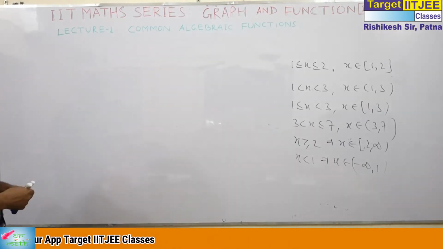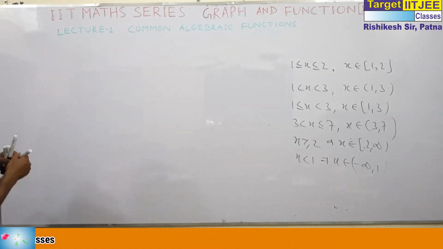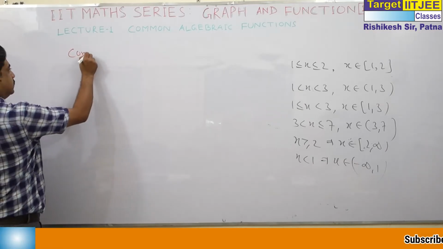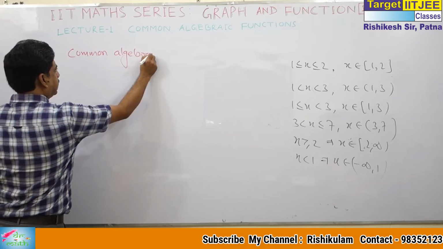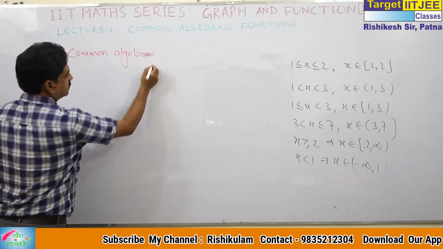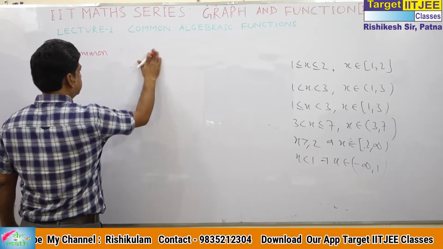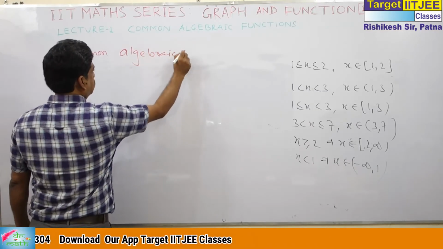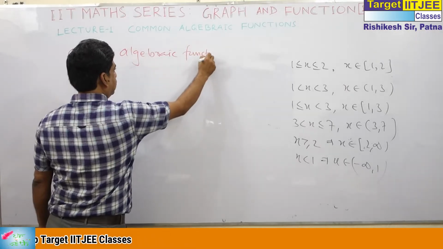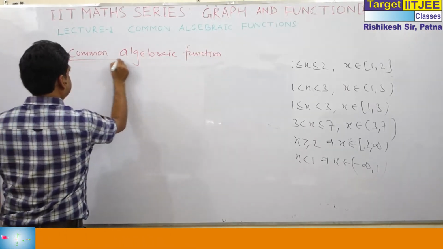Okay? Now, some common algebraic functions. Algebraic, if we go through spelling, algebraic functions.